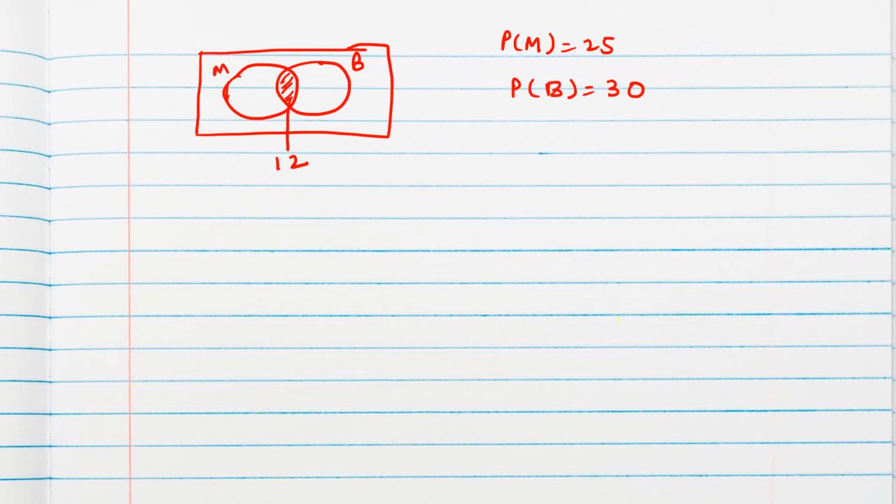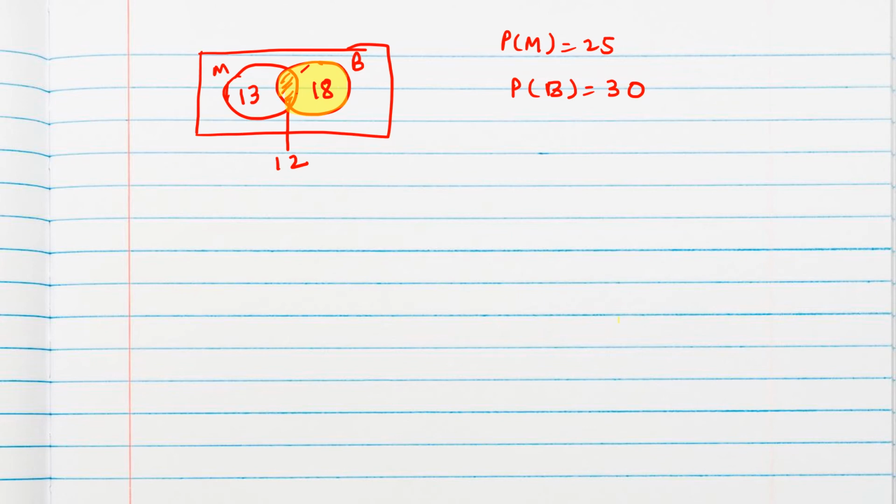Probability of B means the whole circle. So if we want to find probability of B only, that means this part only, it will be 30 minus 12, that is 18. And this will be 25 minus 12, which means 13.